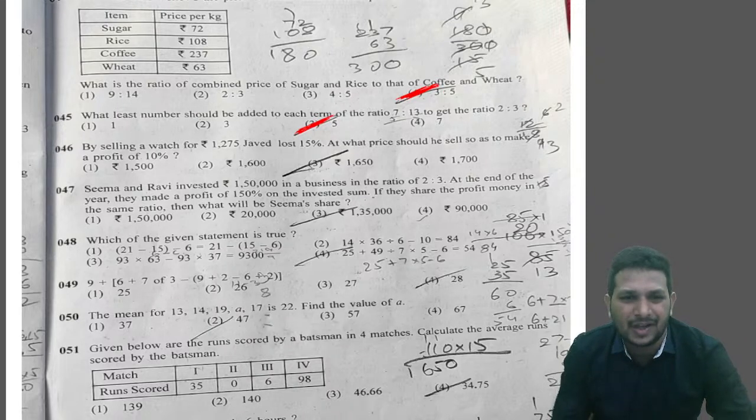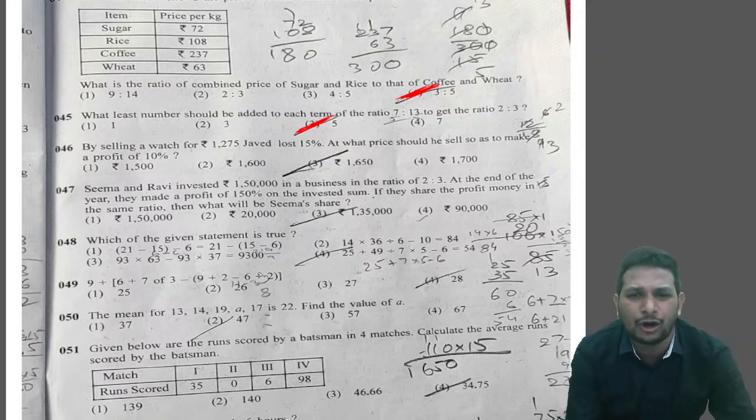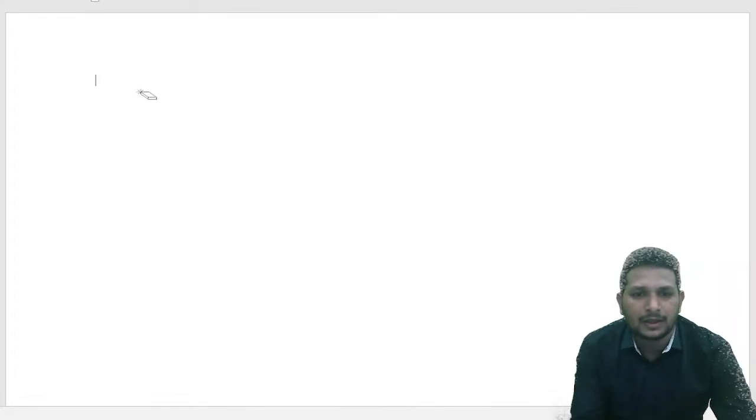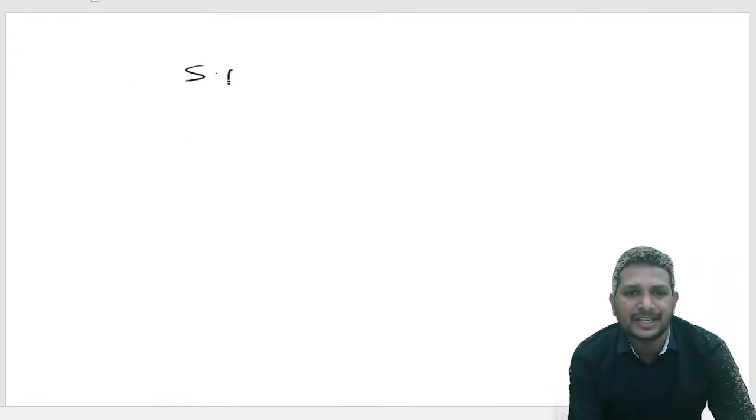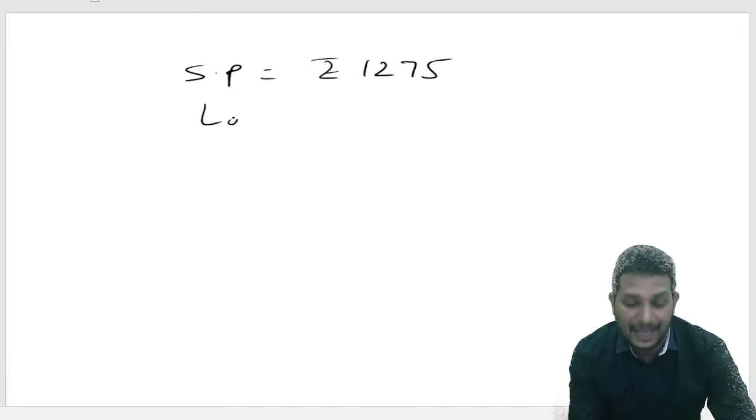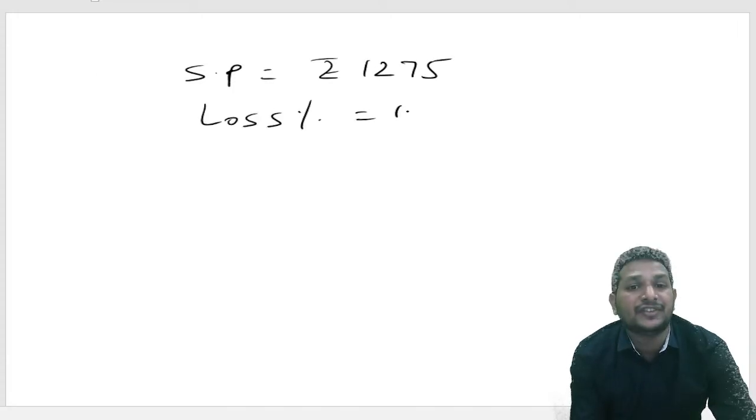It's related to the profit and loss chapter. So let's discuss that. First thing he mentioned is on selling the watch at 1,275, he got a loss. First thing, the selling price they gave: 1275. And the loss percentage they gave as 15%.